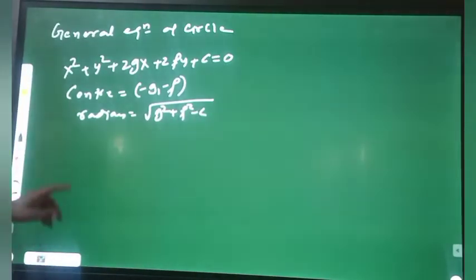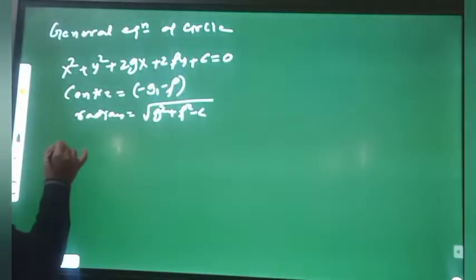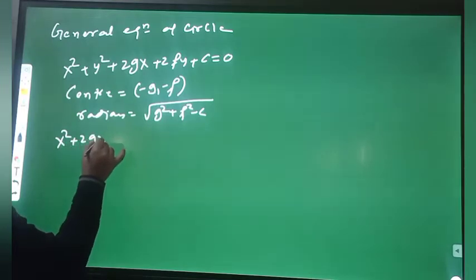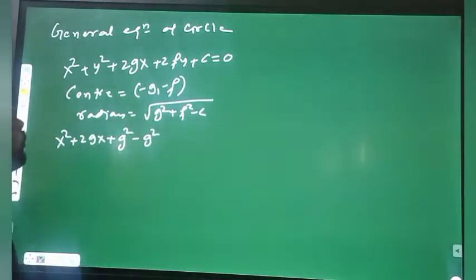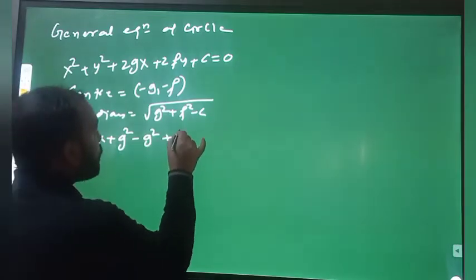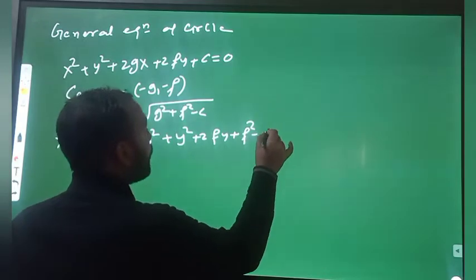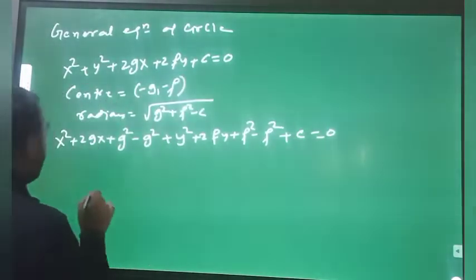This comes from making a perfect square of this equation like that. See, x square plus 2gx, we are adding g square and subtracting g square also, plus y square plus 2fy plus f square minus f square plus c equal to 0.